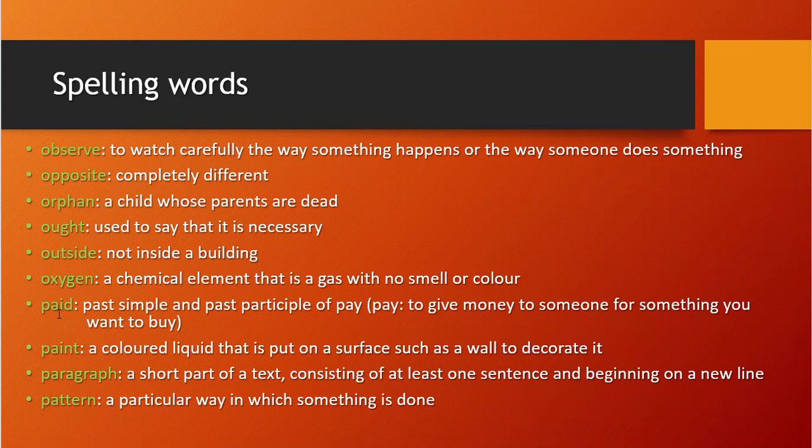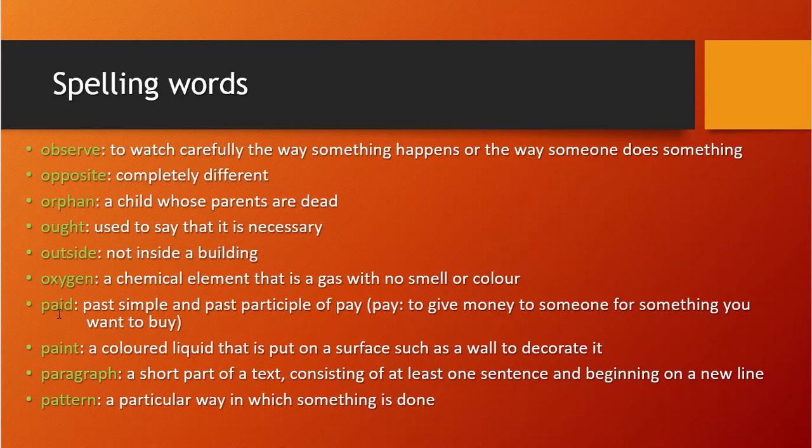And next word is paid. So something you are paying, you are giving money. You have already given the money. That we say pay, right? So paid is the past tense or past participle of pay. And what is the meaning of pay? To give money to someone for something you want to buy. Like you are buying a pencil, so you will give 5 rupees, right? And you get the pencil, you have paid 5 rupees for the pencil. So we have used paid because that is in the past.